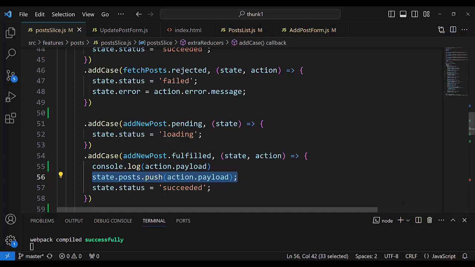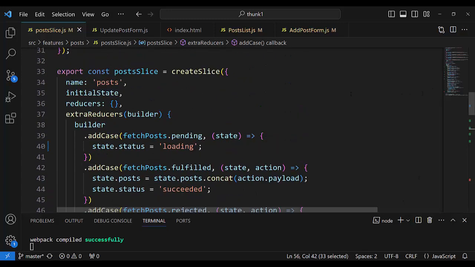It is like when we press the submit button, we can create a dispatch from that button, but okay, addNewPost dispatches it, because we have thunk for that.